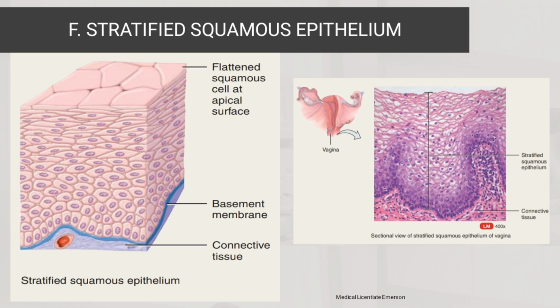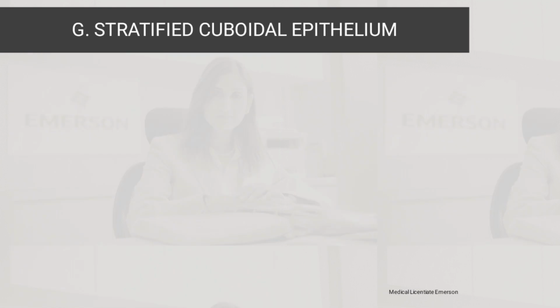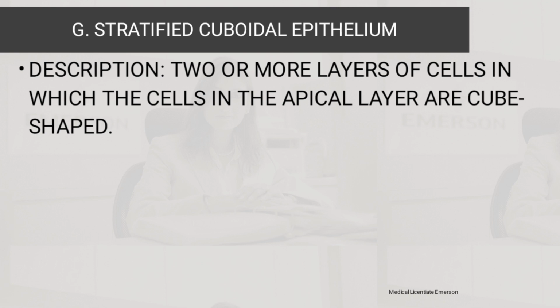This is an illustration to show you how the flattened squamous cell at the apical layer of the stratified squamous epithelium will look. And this is an example of the vagina stratified squamous epithelium. Then we have stratified cuboidal epithelium, where we have two or more layers of cells in which the cells in the apical layer are cube-shaped.